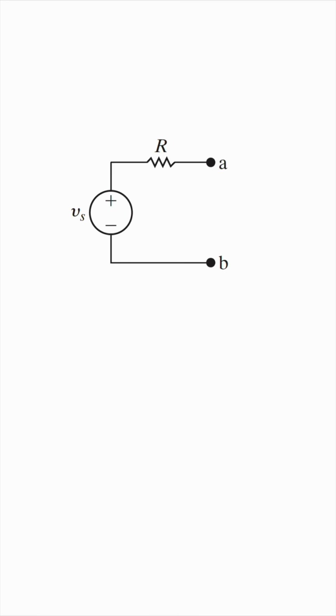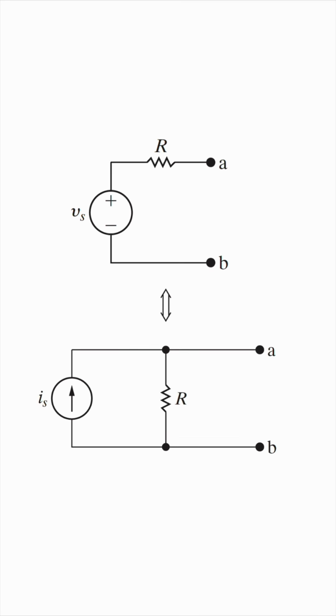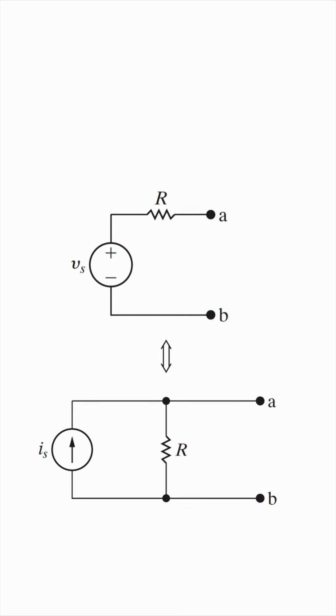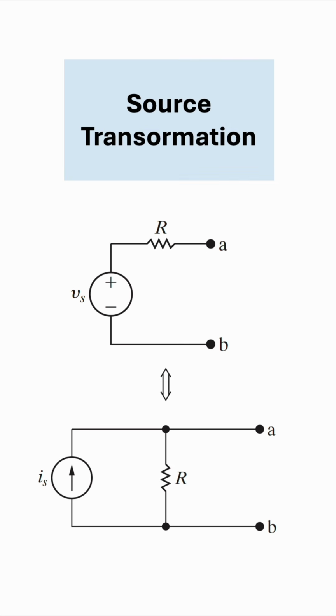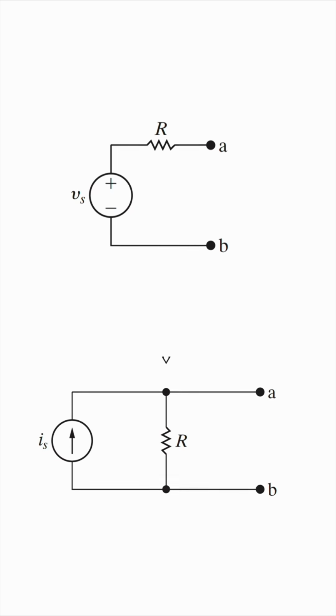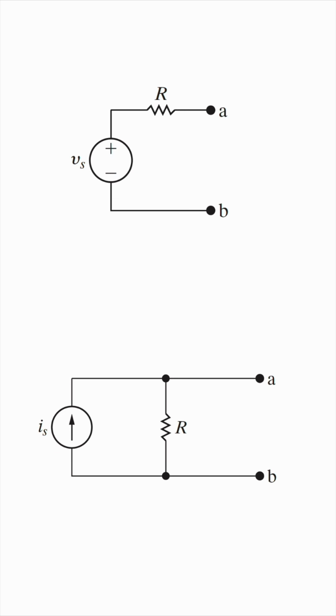A voltage source in series with a resistor R is identical to a current source in parallel with the same resistor. This is called source transformation. For the two configurations to be identical, the condition is that Ohm's law must be satisfied. Is must be Vs over R, which means that Vs must be R times Is.